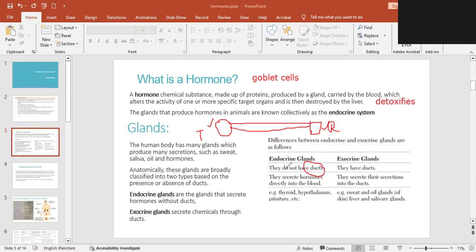In the human body, when two parts or two areas of the body are connected directly, that pipe is known as a duct. Like we discussed the tear duct in our eye when we were studying the chapter on the eye. We have also discussed the bile duct. Remember, the gallbladder releases the bile into the duodenum. It cannot release it directly, so they have a proper channel, a proper tube, that allows the gallbladder to release the bile into the duodenum.